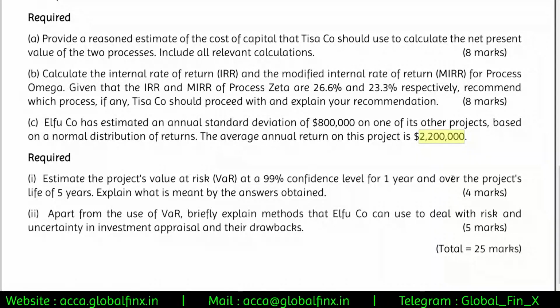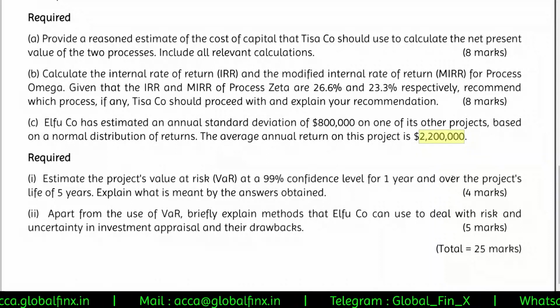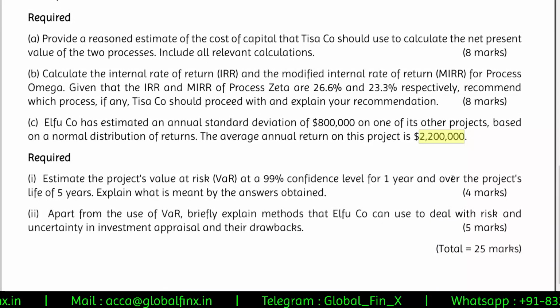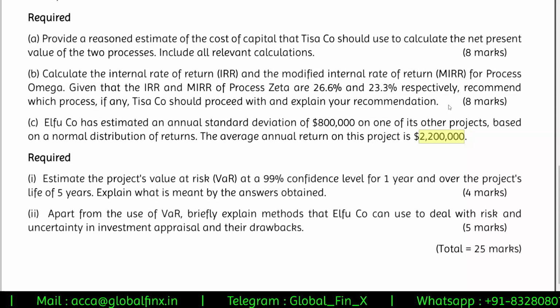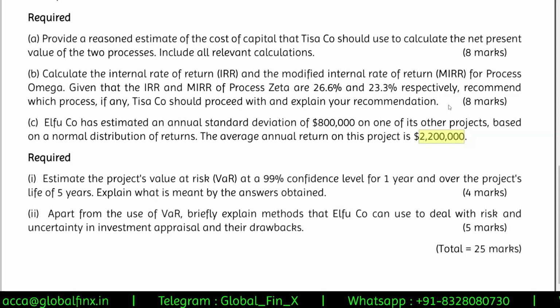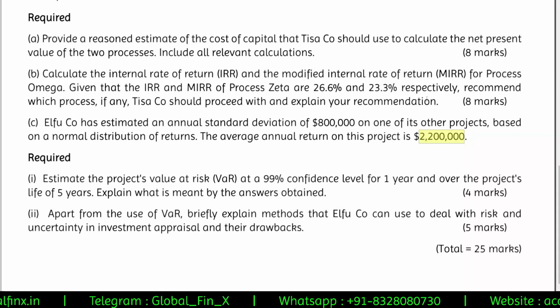Given that the standard deviation is appropriately calculated, that is just the range. It does not mean that it always sticks between that 1,400,000 to 3,000,000 range. No, it can go beyond that, but the majority of the time it is within that range bound. That is what they're trying to tell you.